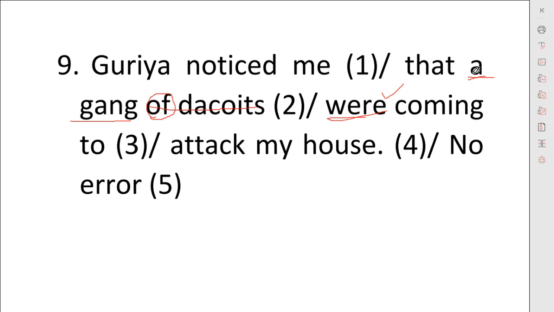But here we have used "a gang of dacoits". A gang is a collective noun, a collection of dacoits. So we will use "was" instead of "were". It is our singular collective noun, gang, so we will have "was" here.